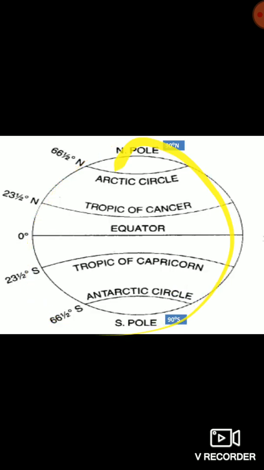So these are the important latitudes. North Pole 90 degrees north, Arctic Circle 66.5 degrees north, Tropic of Cancer 23.5 degrees north, Equator 0 degrees, Tropic of Capricorn 23.5 degrees south, Antarctic Circle 66.5 degrees south, and South Pole 90 degrees south.